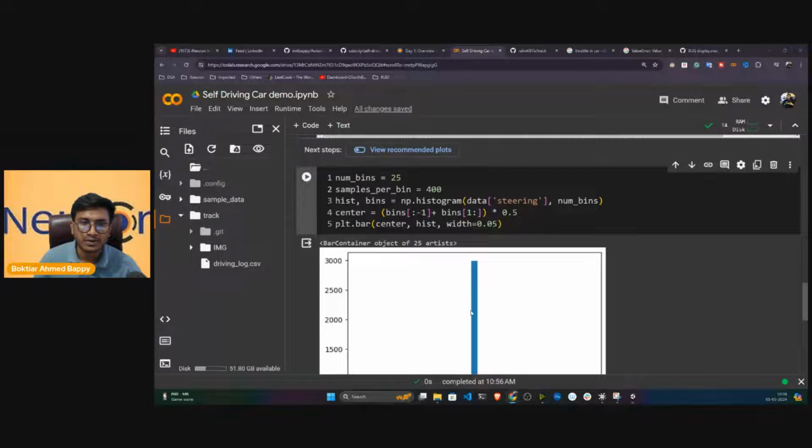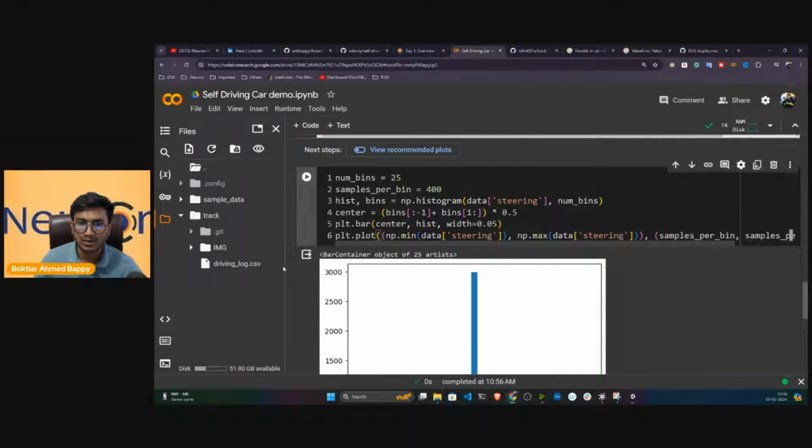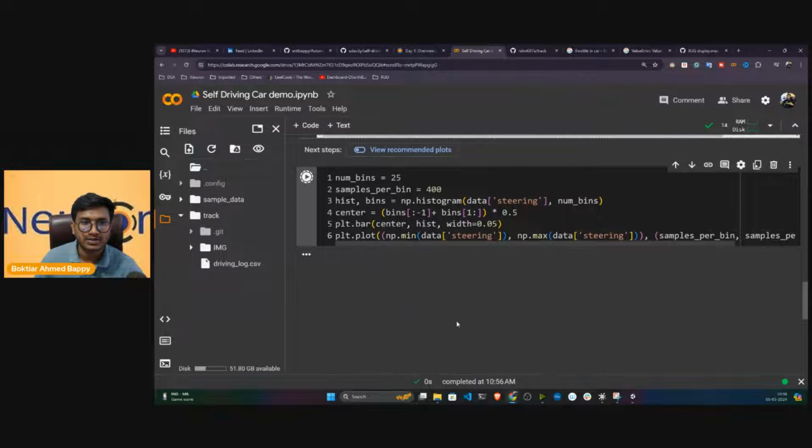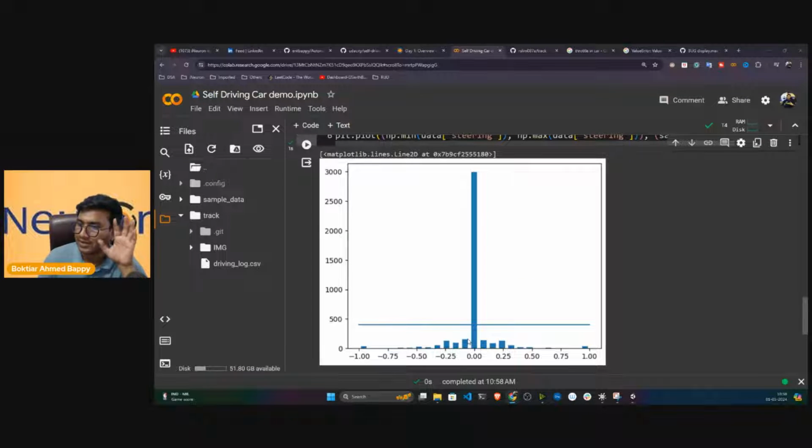So this is the basic of your matplotlib code. If you understand matplotlib, you will be able to get what I'm doing here. I'm just plotting this particular graph. Now, if I execute, see guys, I have drawn this particular line. Now I'll be picking only 400 examples, and everything else I'm going to remove. This is the idea.